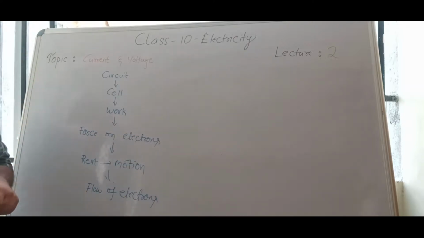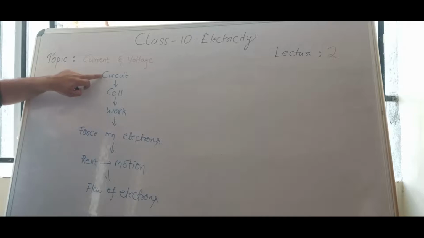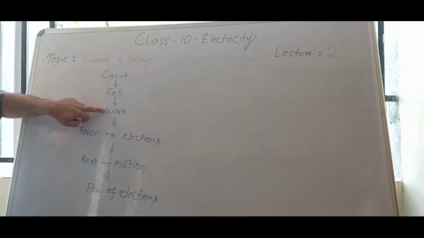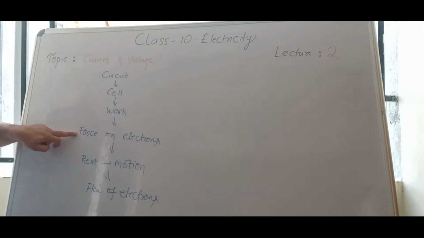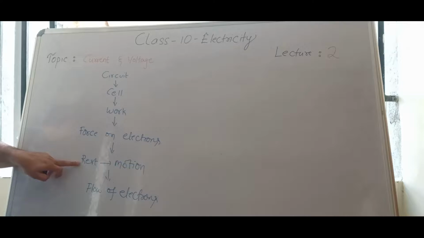Next concept is voltage. I said in a circuit, if you connect a cell it will do some work, right? What work is it doing? It is applying force on electrons. If you apply force on electrons, automatically all electrons will be in motion.